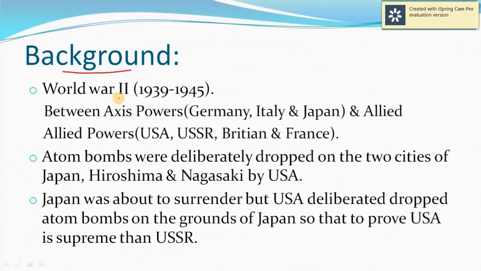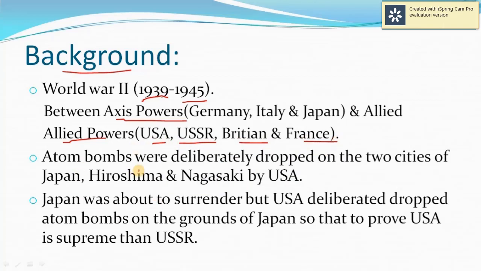So you must be aware that World War Second started in 1939 and ended in 1945. In World War Second, there were two super power blocks. One was known as Axis powers, and the other was known as Allied powers. It was a war in which Axis powers got defeated, and Allied powers, comprising USA, USSR, Britain, and France, won the war.